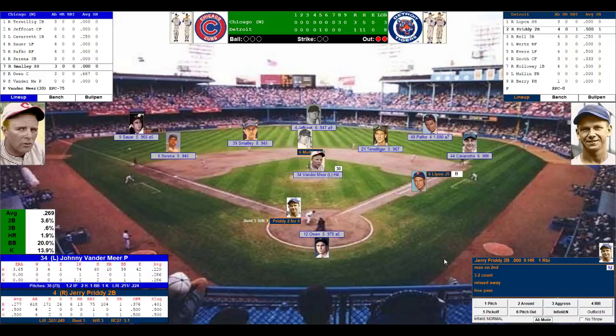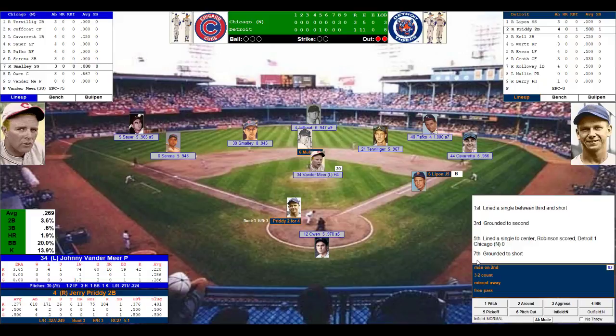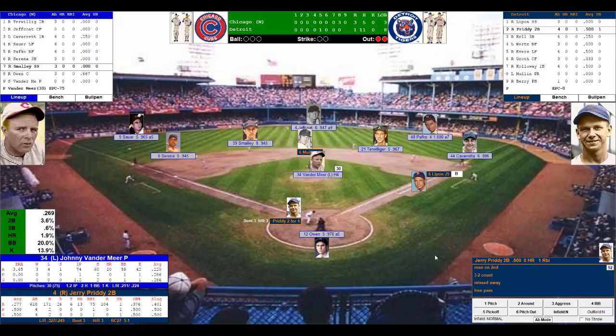Winning run comes to the plate with 2 outs. 2 on for the Tigers. Jerry Purdy. He's 2 for 4. Owen goes up to have a word with Vandermeer on the mound. Caravetta joins him. So does Serena. Purdy singled in the 1st, grounded to second in the 3rd, singled in the 5th, knocking in Robinson, only run for the Tigers, and grounded out in the 7th.